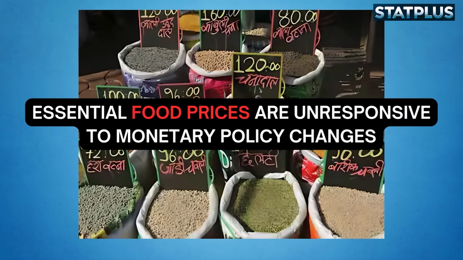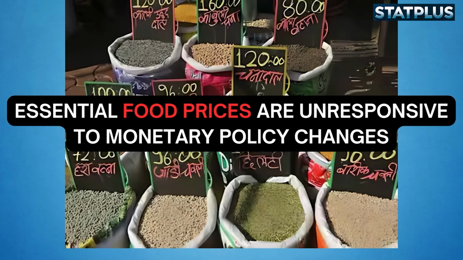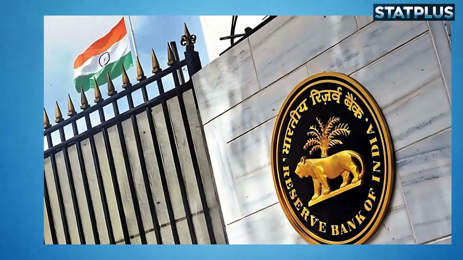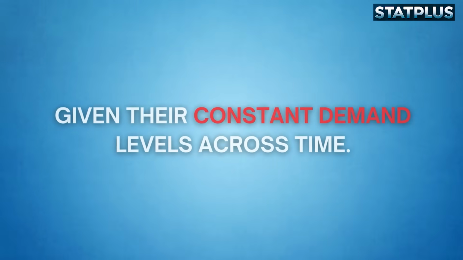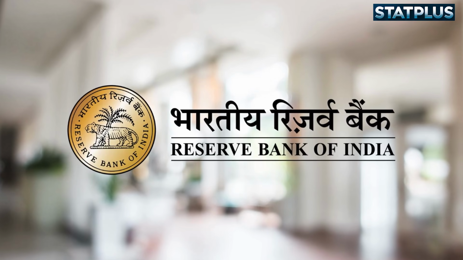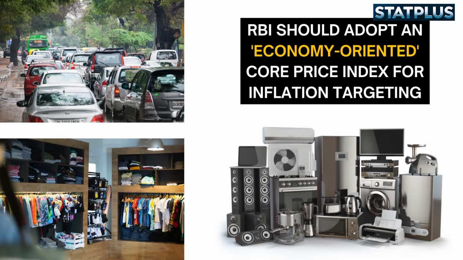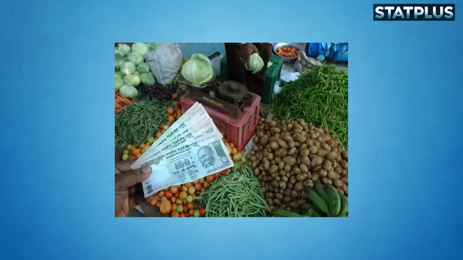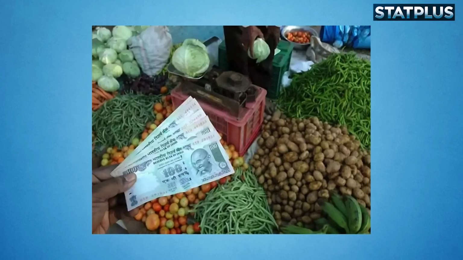This analysis provides clear evidence that essential food prices, which presently have a major influence over the RBI's inflation targeting decisions, are actually unresponsive to monetary policy adjustments, given their constant demand levels across time. This calls for a fundamental rethink of our inflation targeting framework. The way forward is for the RBI to adopt an economy-oriented, core price index that focuses solely on those items for which demand would be responsive to India's economic performance and market dynamics. This would allow for more effective monetary policy decisions, while the government can address food inflation separately through appropriate supply-side interventions as and when required.